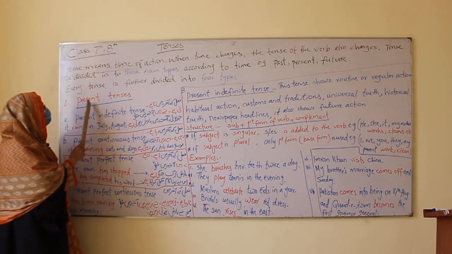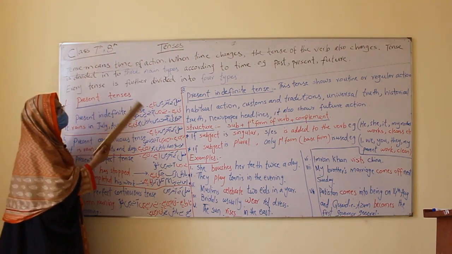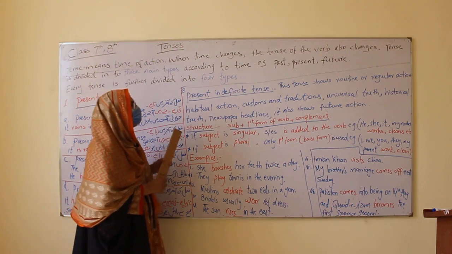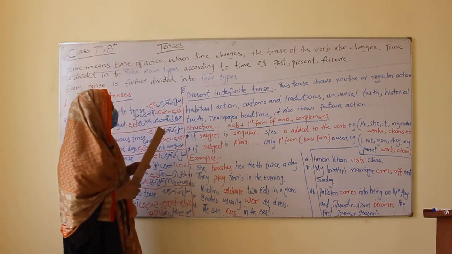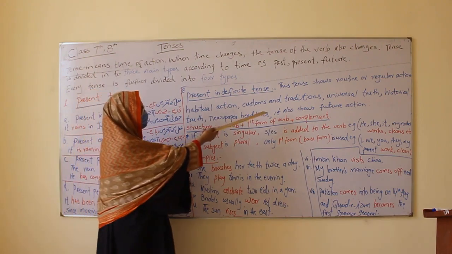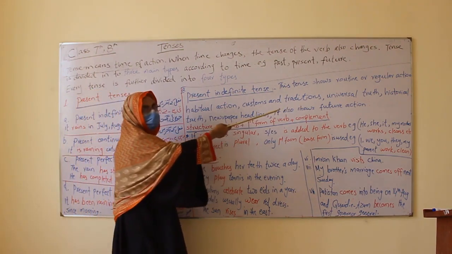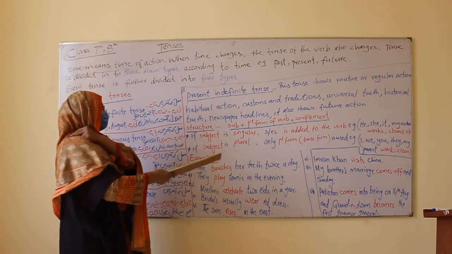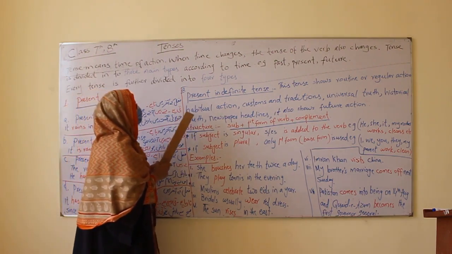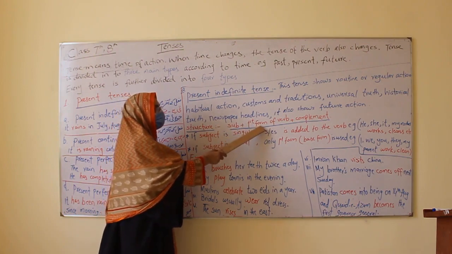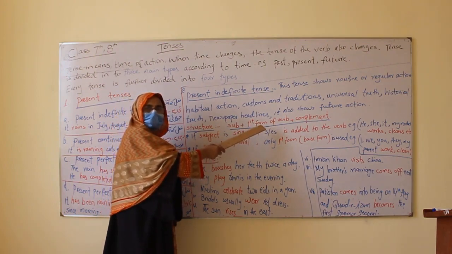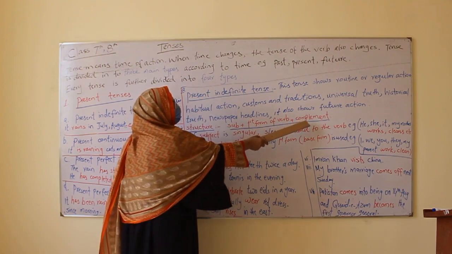Now coming to present indefinite tense in detail, how it shows routine or regular action, what is the structure, and how like customs and tradition, universal truth, historical truth. Structure of the tense is subject plus first form of the verb with s or es plus complement.